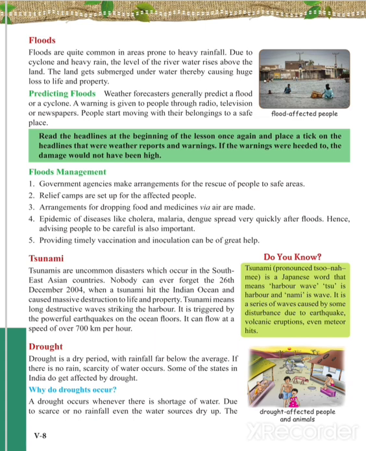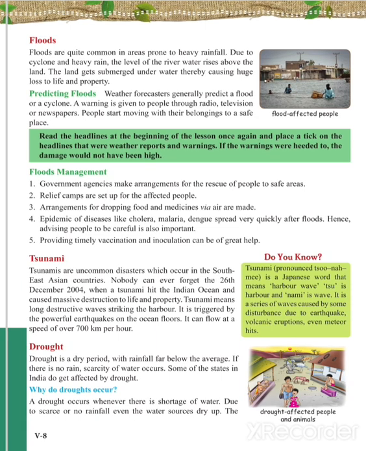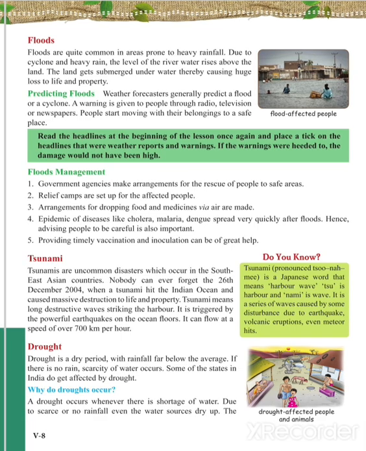As it enters the land, the power of the storm becomes low, but it carries the rain which affects the areas nearby. Due to this heavy rainfall, the water becomes excess and it enters the cities. The water level rises and the land gets submerged under water, thereby causing huge loss to life and property.